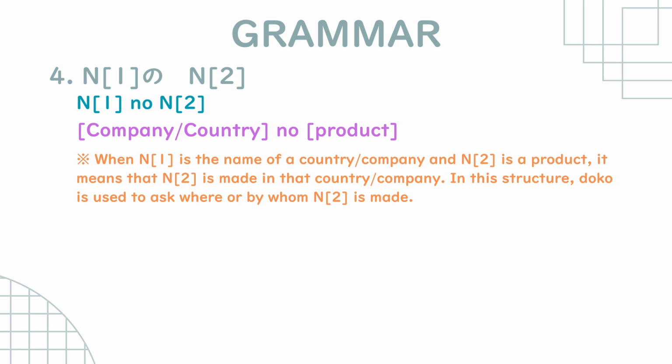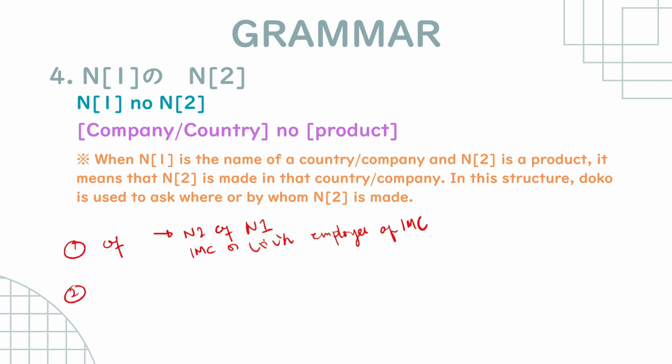And then we have next is noun 1, no noun 2. If you remember, we had already 3 uses. So we have number 1, of, right? So noun 2, of noun 1, IMC no shain, employee of IMC. And then we have number 2, about, right?